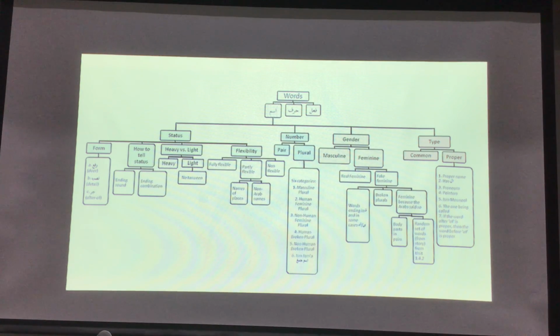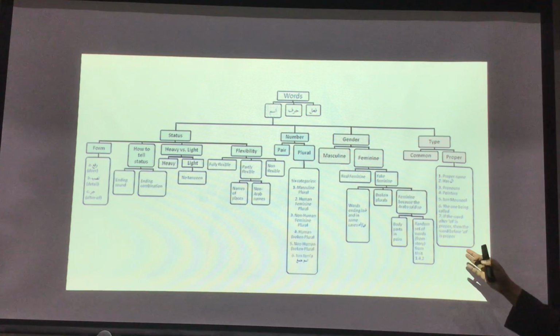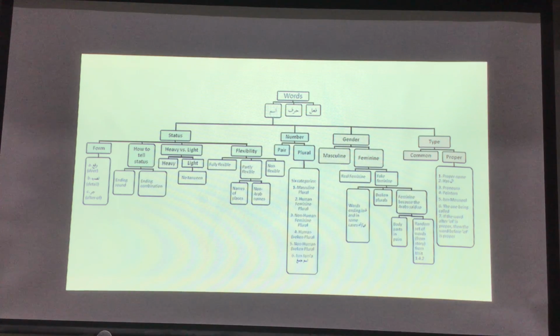And then we talked about number, that in Arabic there is something called pair, other than singular and plural, we also have pair. We talked about gender. We said most of the words are masculine, but there are a few things that, if you know them, then you know that this is a feminine word. We have a few things listed there, almost 6, 7 things. There are 6 things that make things plural, and there are a few things that make a word feminine. And we also had a short paragraph that these words are feminine because there is no reason except that the Arabs say so.